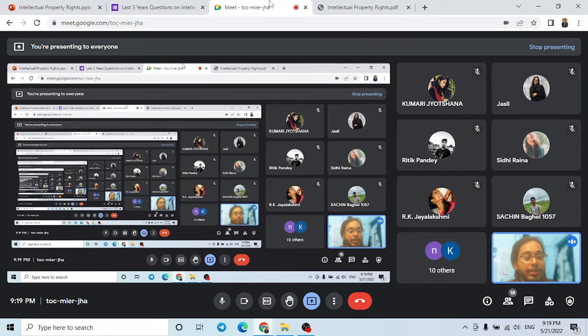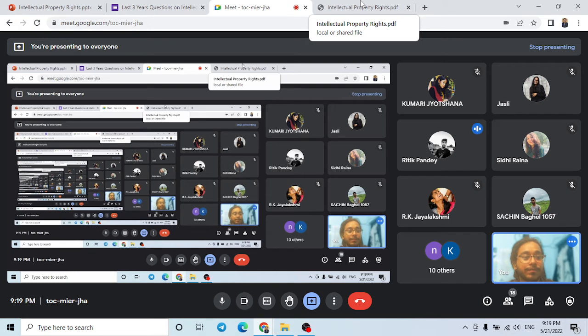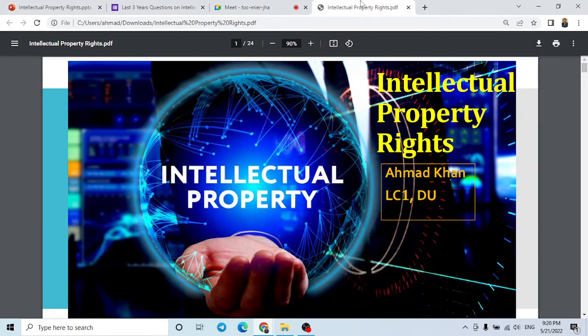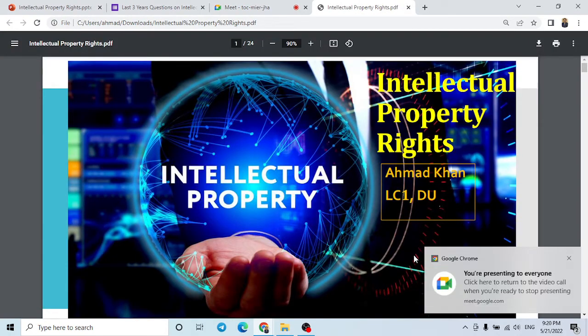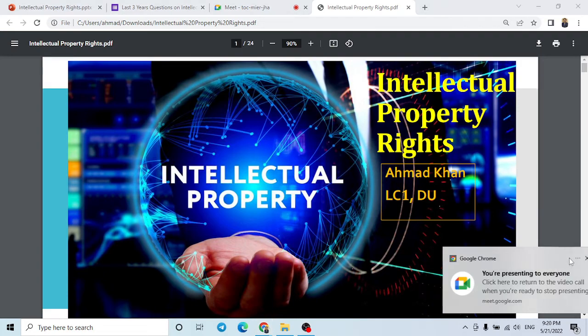Means what things come under intellectual property right? So design, trademark, patent, and copyright. Okay. And there is one more important, GI, geographical indications.